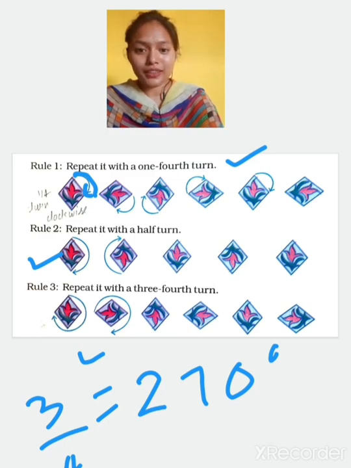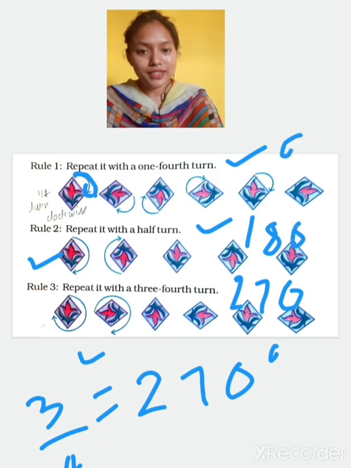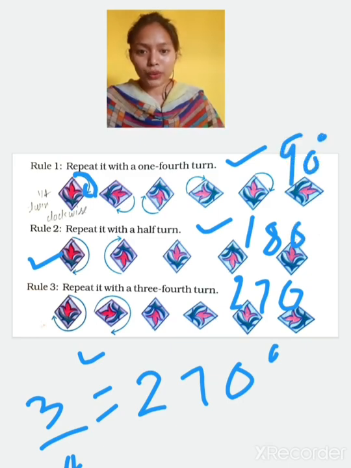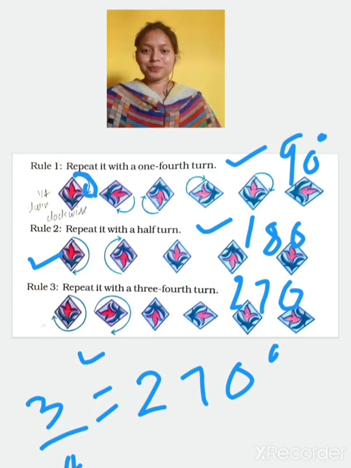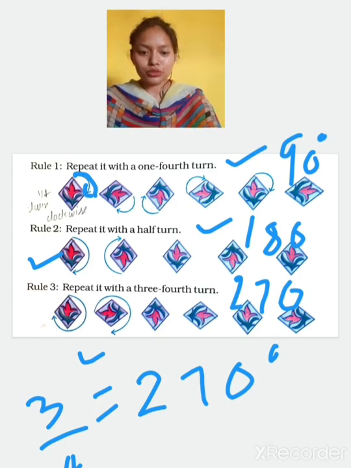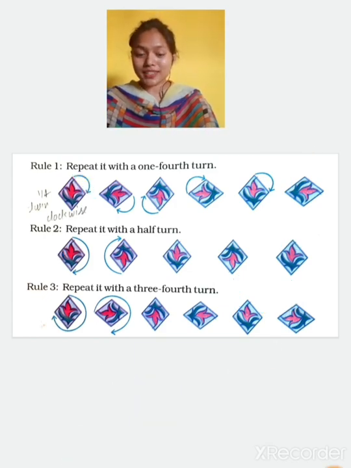1/4 means 90-degree, half 180-degree, and 3/4 is 270-degree. You have to rotate accordingly. Is it clear? Okay, now let's move and solve some questions related to this.